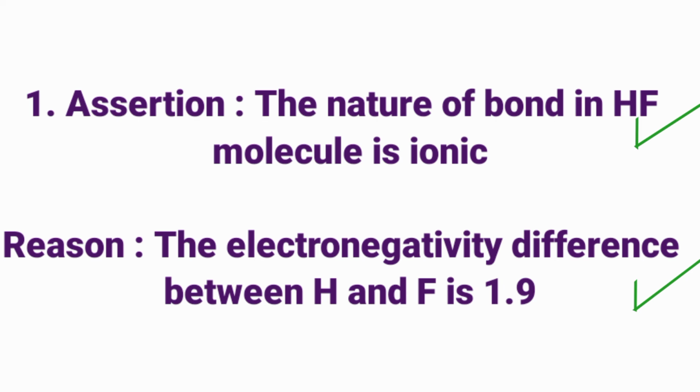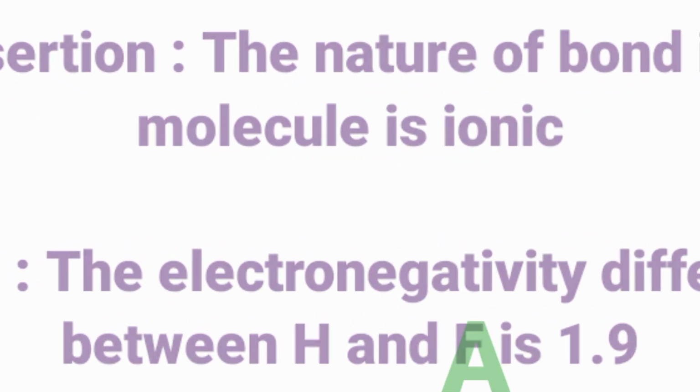Here, assertion is correct and reason is also correct. Reason explains assertion. So here the answer is option A: A and R are correct and R explains A.